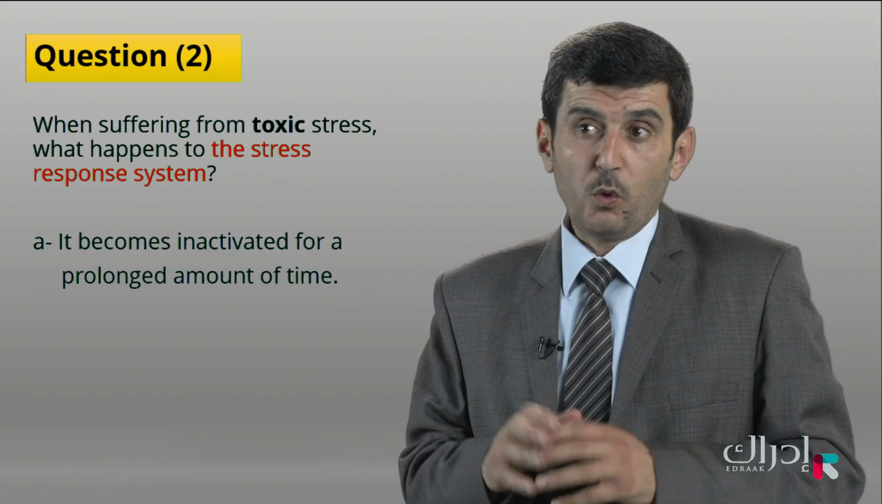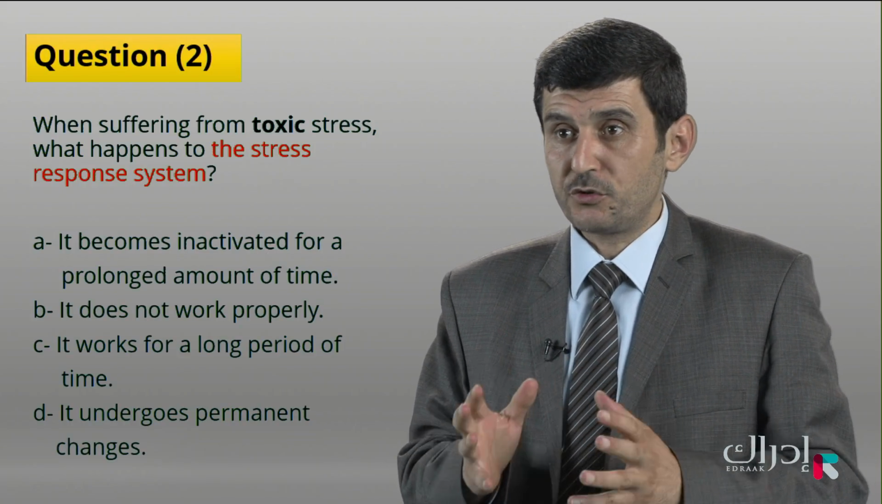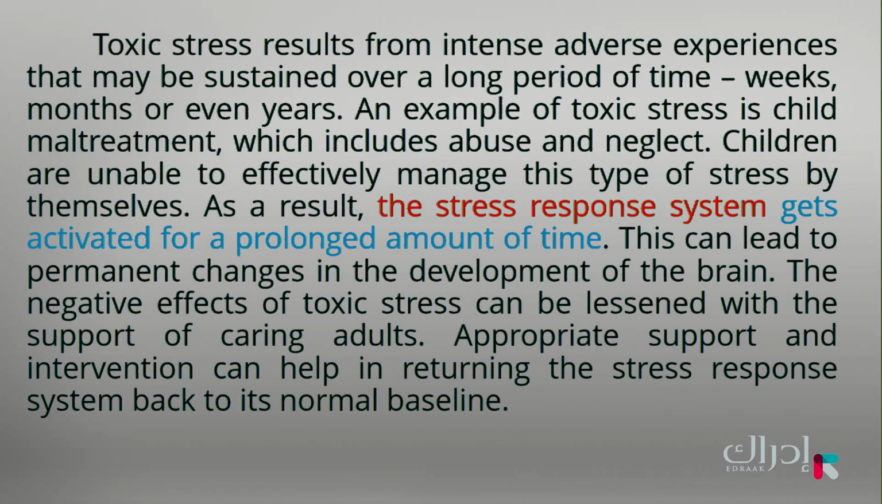Then we come to the second question. When suffering from toxic stress, what happens to the stress response system? You have 4 choices. This question is easier since it specifies the type of stress. We just scan the paragraph about toxic stress. The key phrase that we should have in our mind here is the stress response system.